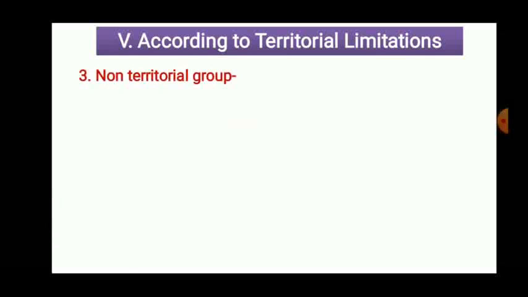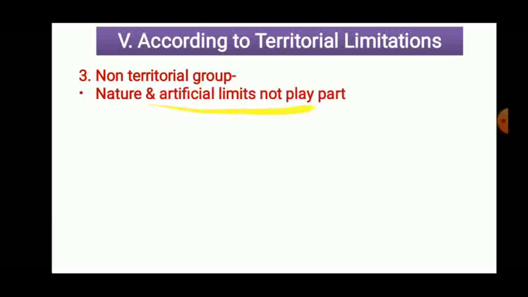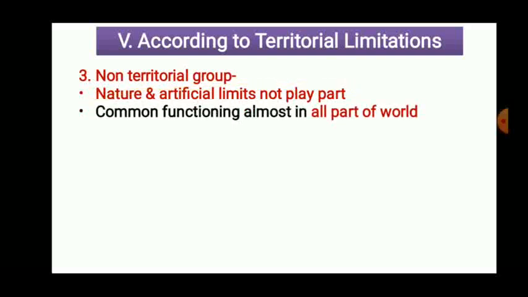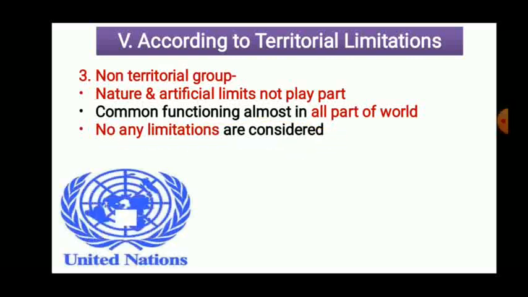Now the next one is the non-territorial group. Natural or artificial limits do not play any part in these groups. Non-territorial means without any limitations; no territorial or geographical limitations are there. Common functioning in almost all parts of the world, that means the same function is carried out throughout the world. No limitations are considered while the group is functioning.